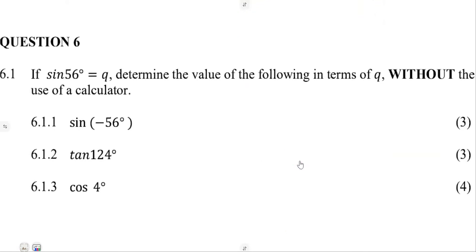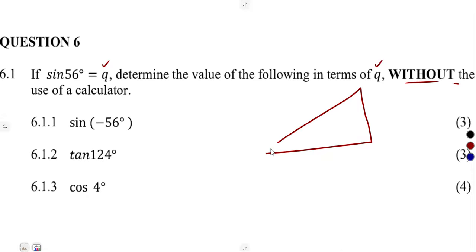Another part of our question, that was question 6 as part of our trigonometry. 6.1, if the sine of 56 degrees is q, determine the value of the following in terms of q without the use of a calculator. All right, so the sine of 56 is going to be an acute angle, right?